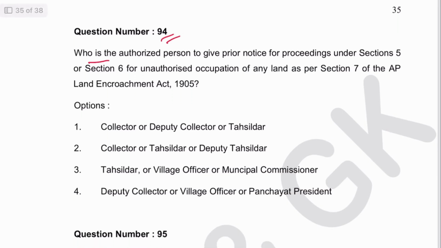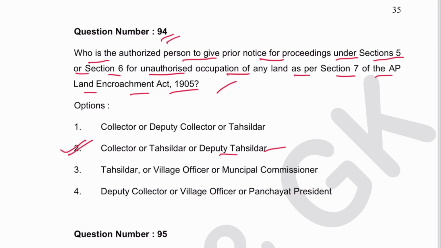Next is 94. Who is the authorized person to give prior notice for proceedings under section 5 or section 6 for unauthorized occupation of any land as per section 7 of AP Land Encroachment Act 1905? It is collector or tahsildar or deputy tahsildar who has the power. So 2 is the answer.